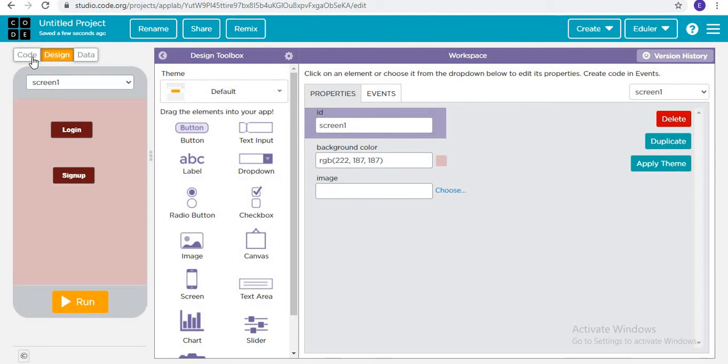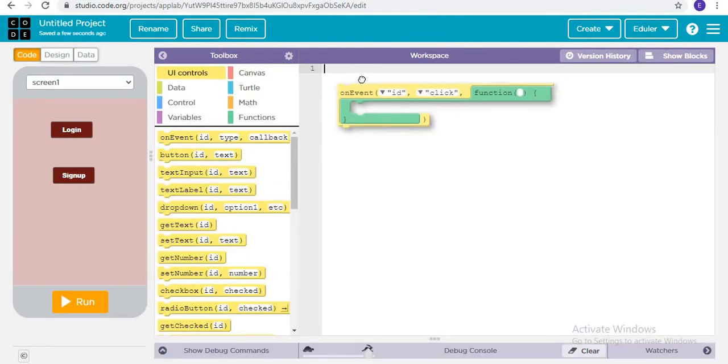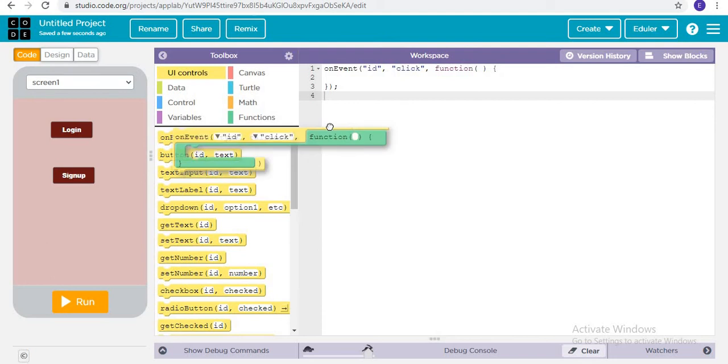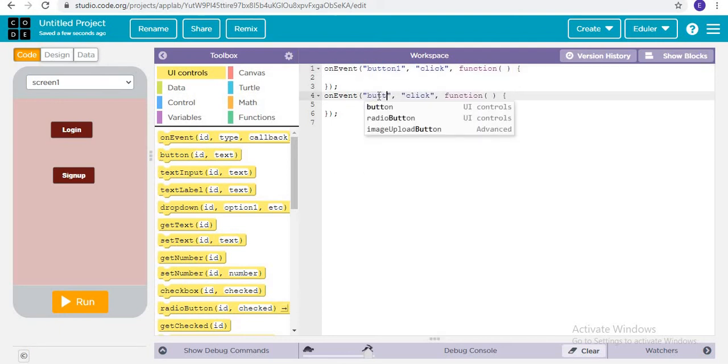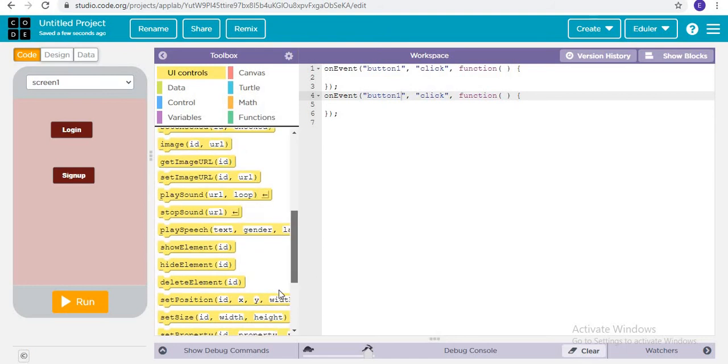So we are going to first do the on event. Let's add both on event buttons. When the button is clicked, then it will set screen.